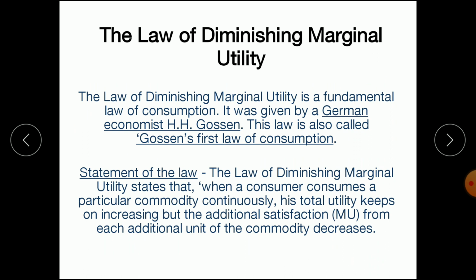Then if I consume the second unit of apple, the additional utility will be less compared to the first unit. In the same way, when I consume the third unit of apple, the additional satisfaction will be further less compared to the second unit. So in this way, when we consume a good again and again, our additional satisfaction falls from each unit of consumption.